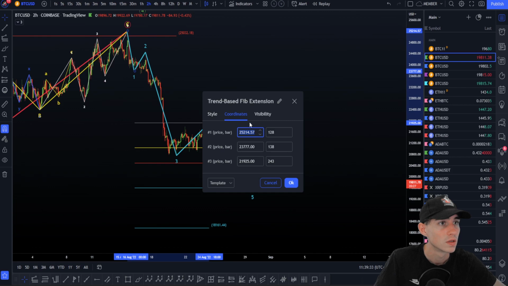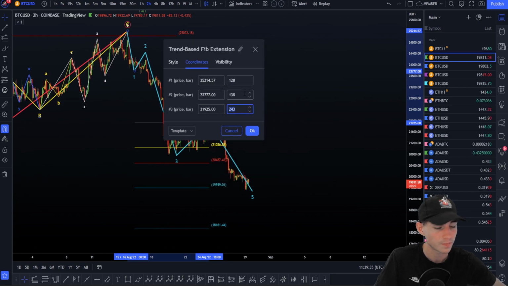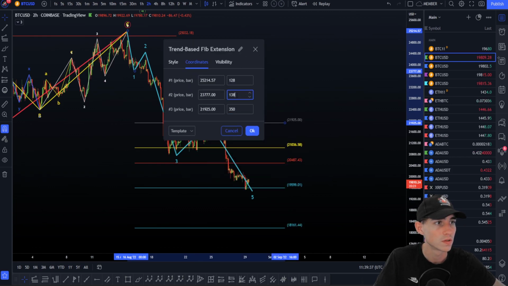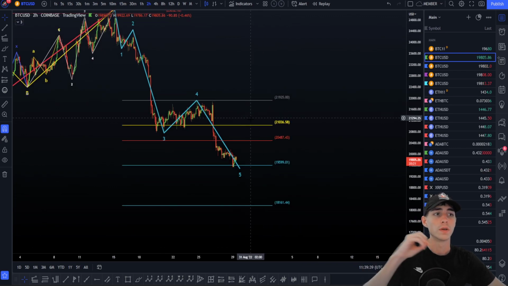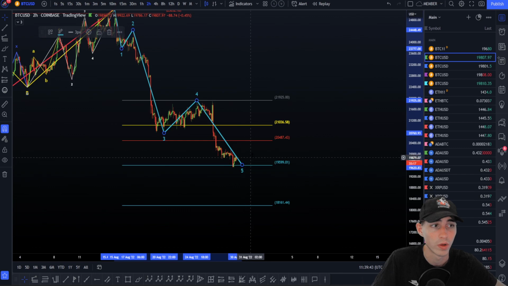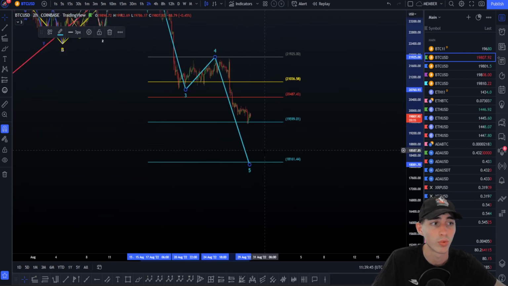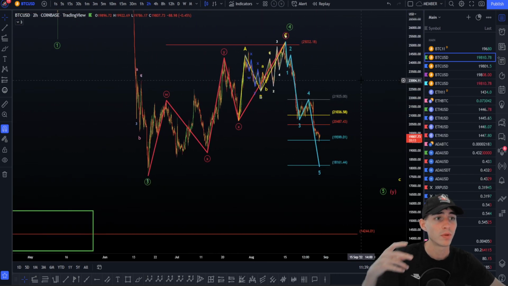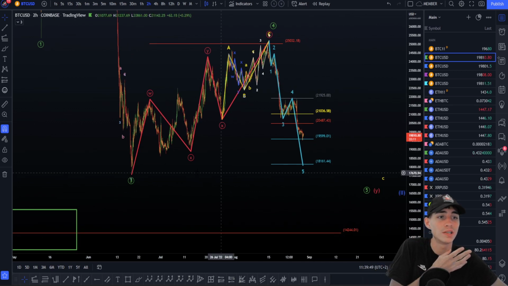This way, I'm just going to move down. Perfect. So first target 618. Then we have the 1-to-1 extension, then we have the 1618, and then we have the 261 as maximum target. Keep in mind that at the end, the more likely is to take the low.